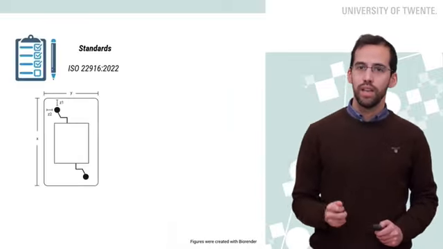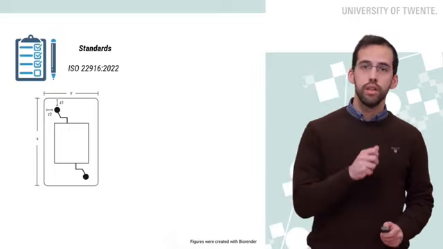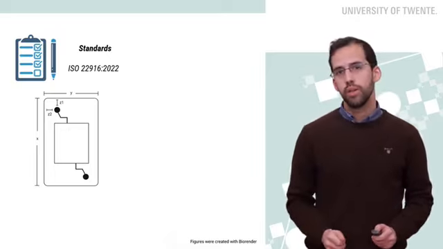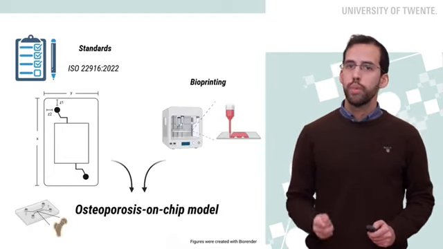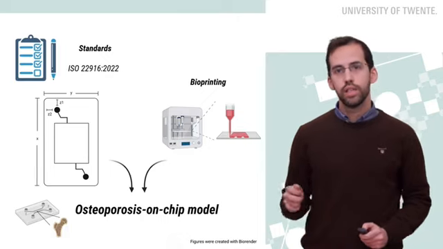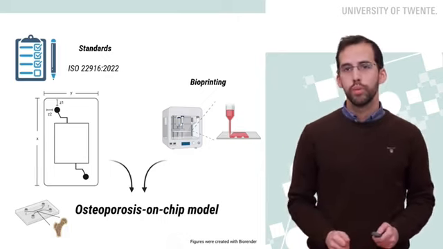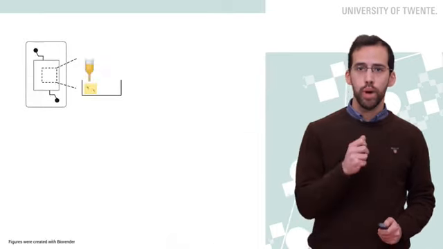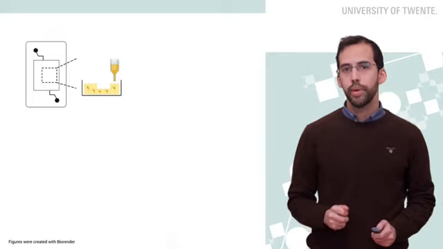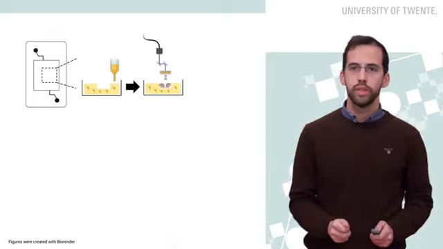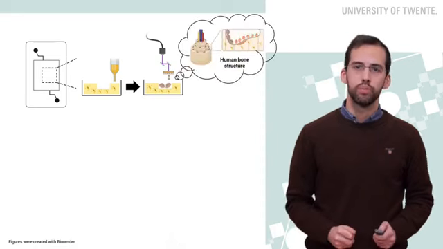We think that designing organ-on-a-chip based on existing standards for microfluidics early on in development would facilitate adoption in drug development pipelines. In our project, we want to combine standardized design with advanced technologies such as bioprinting to create a bone-on-chip model for osteoporosis. Through bioprinting, we will take advantage of precise deposition of cells to replicate the organization of the bone environment, and this way build a more predictive, humanized osteoporosis model.